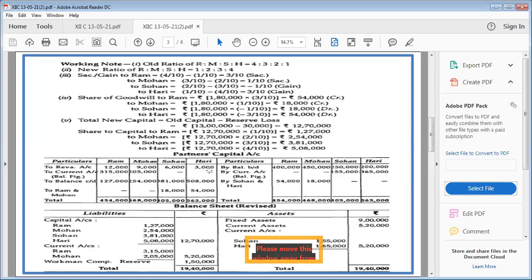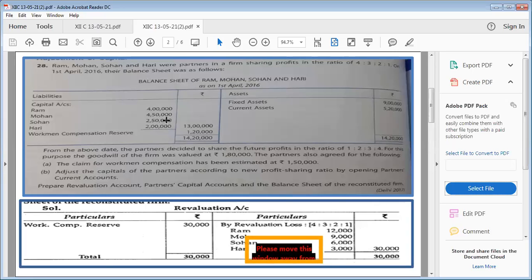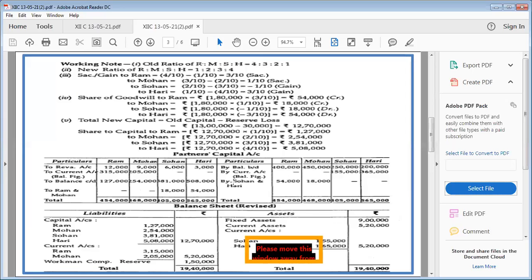WCR will not go anywhere. Remember. Now, the point is how to adjust capital. Children, what you will do is, we posted balance brought down. The first item which we have to post always in partners capital is their capital itself. 4 lakh, 450, 250 and 2 lakh we posted here. And then we posted this, Sohan and Hari. You add on 4,54,000 minus 12,000, whatever will be your capital you have mentioned here. See, here it is, 13 lakh.